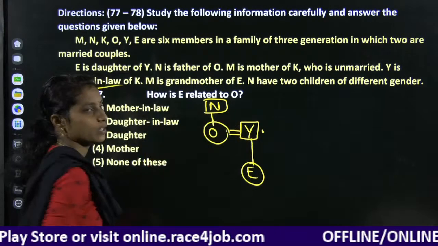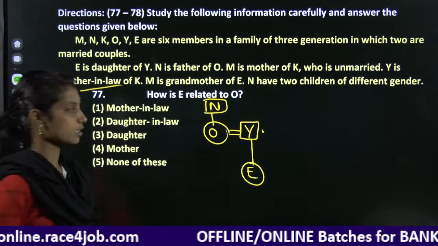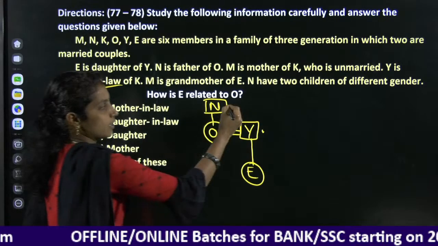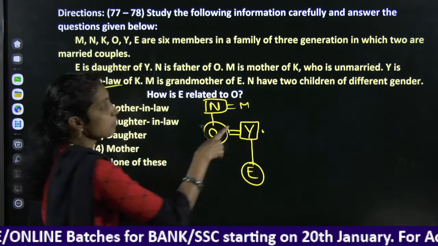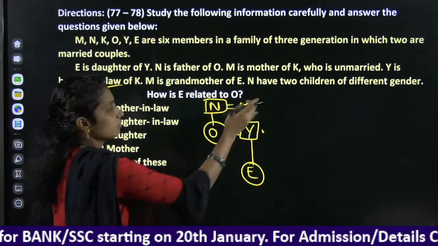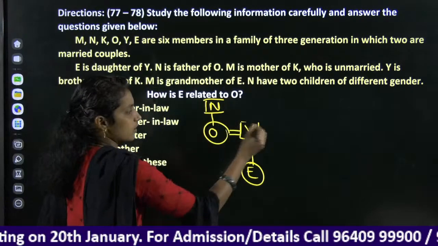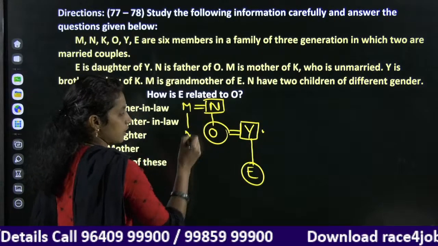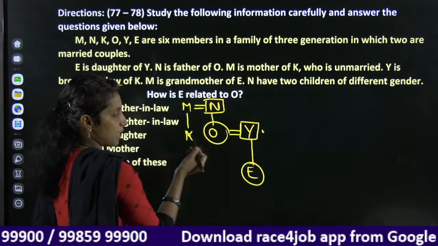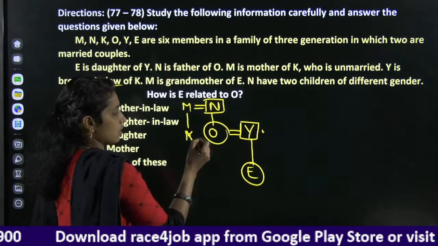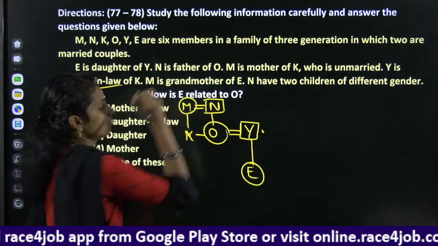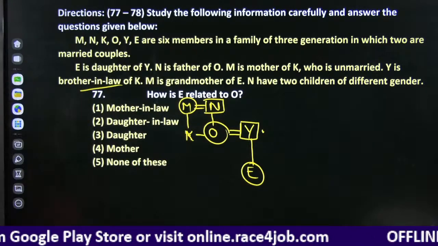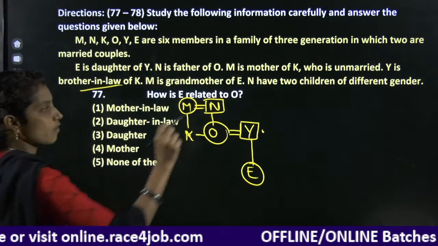If you consider, we have two married couples, right? One married couple comes here, and in the other married couple M will be here because it says M is the mother of K. You can consider this side or this side. Whichever you consider, you get the same answer. M is mother of K. Y is brother-in-law of K. They are in the same generation. Right? N has 2 children of different gender.